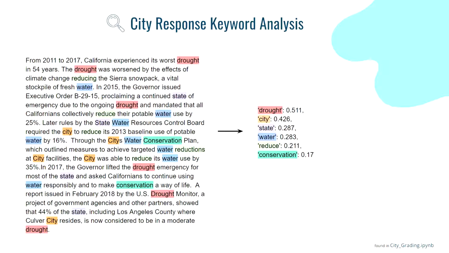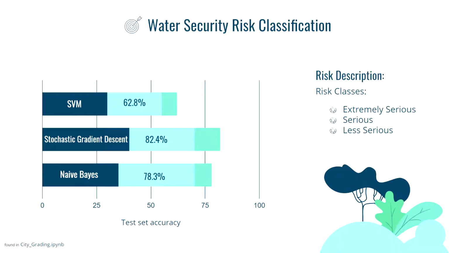So for example, the words drought, water, and conservation are keywords in this text, and those are prevalent from the weightages on the right. So taking those keyword data, we wanted to do something else. We wanted to see if we could assess the risk for each city.